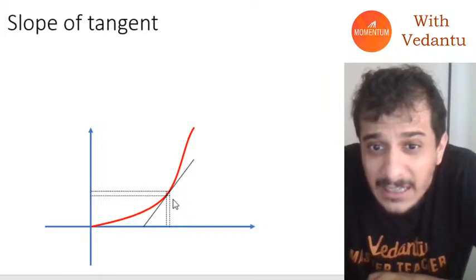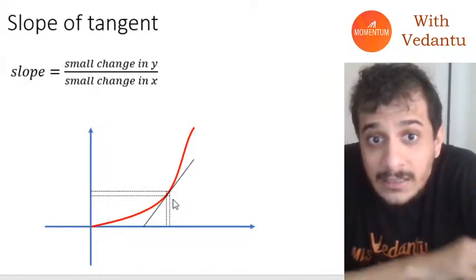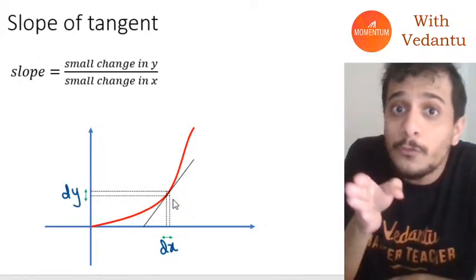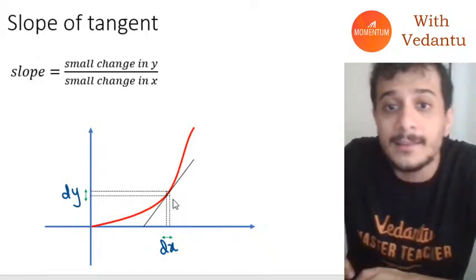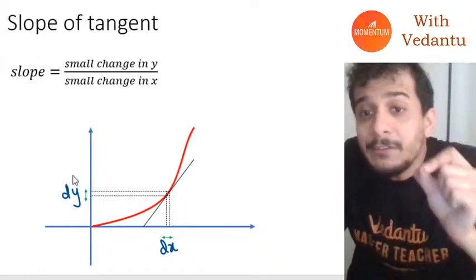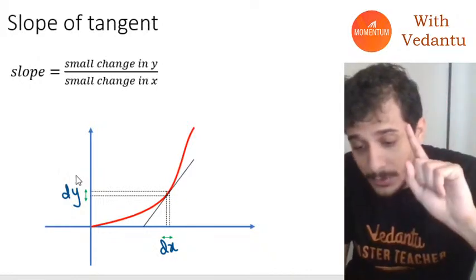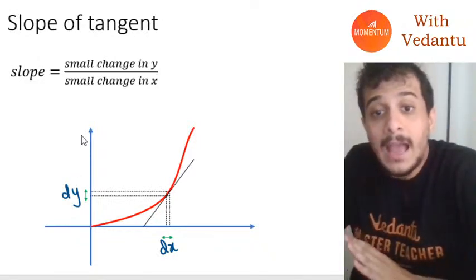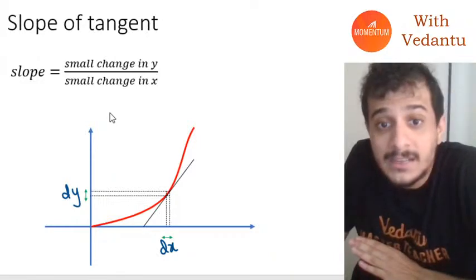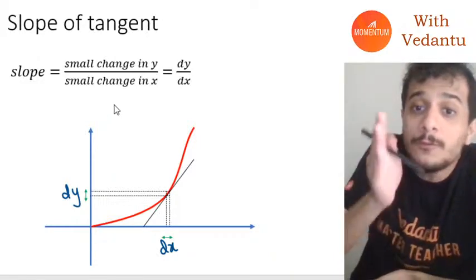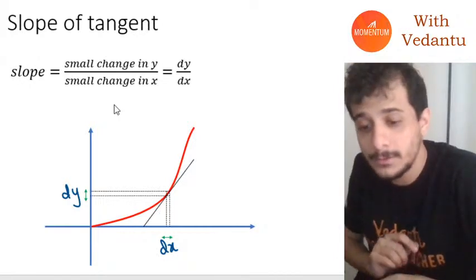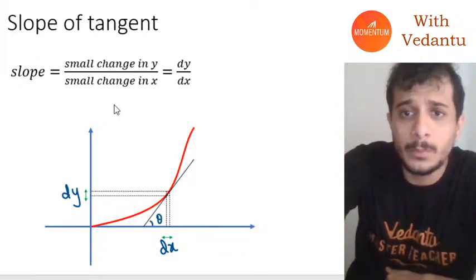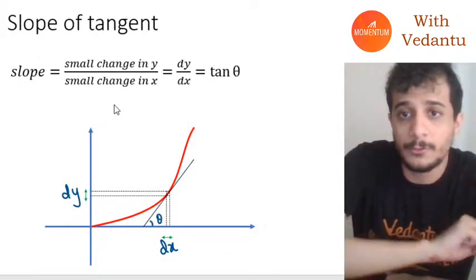In this case, the changes in the x and y directions are going to be very small, so instead of calling them delta y and delta x, I'm going to call them dy and dx. The slope of this tangent is going to be nothing but dy by dx. Also, if this angle is theta, it will also be tan theta.